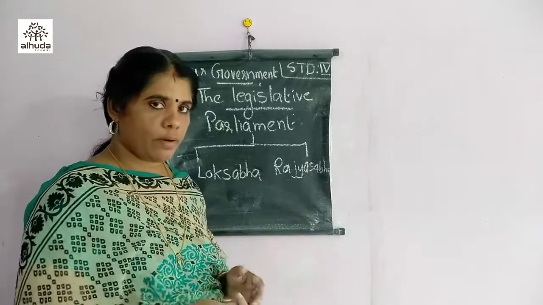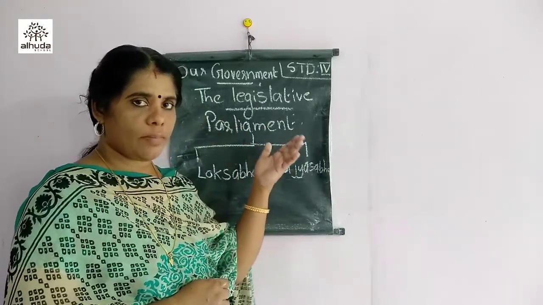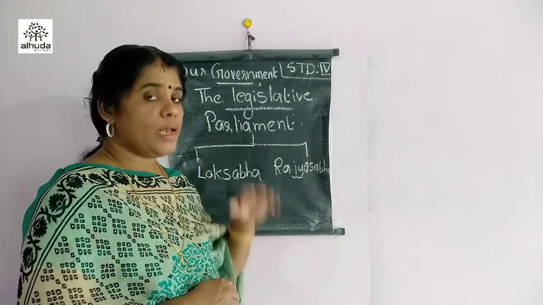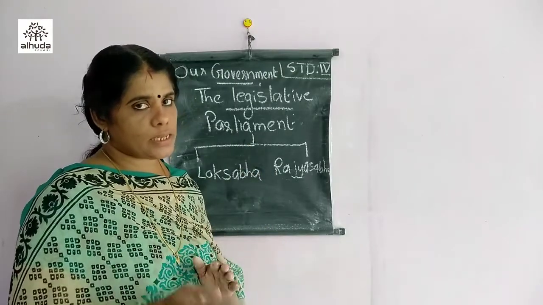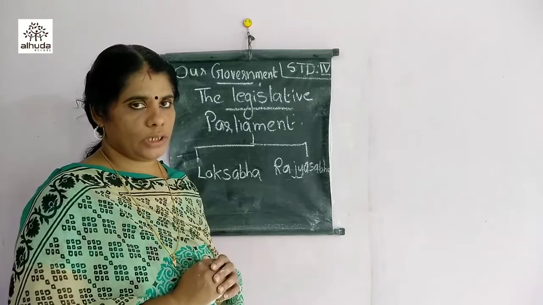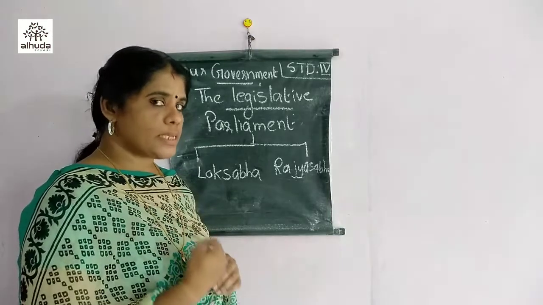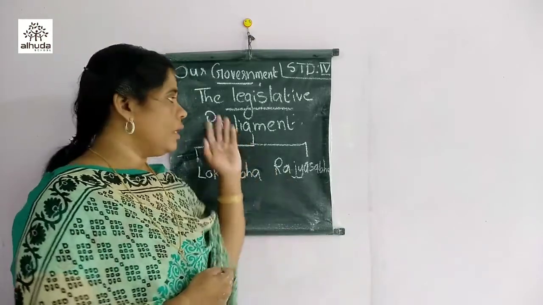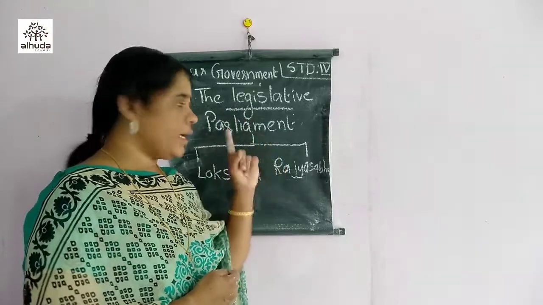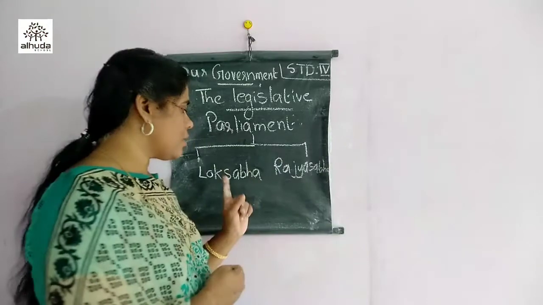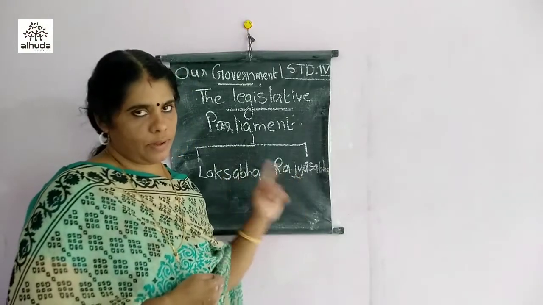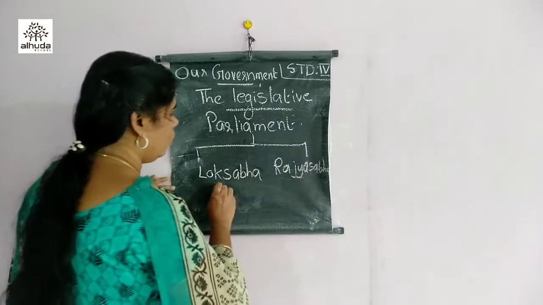So there are two governments: one is the central government and the next is the state government. The central government is divided into three: the legislature, the executive, and the judiciary. And among that, the legislative means the parliament, and it has two houses, two sabhas, that is Lok Sabha and Rajya Sabha. Now we are going to learn about Lok Sabha.